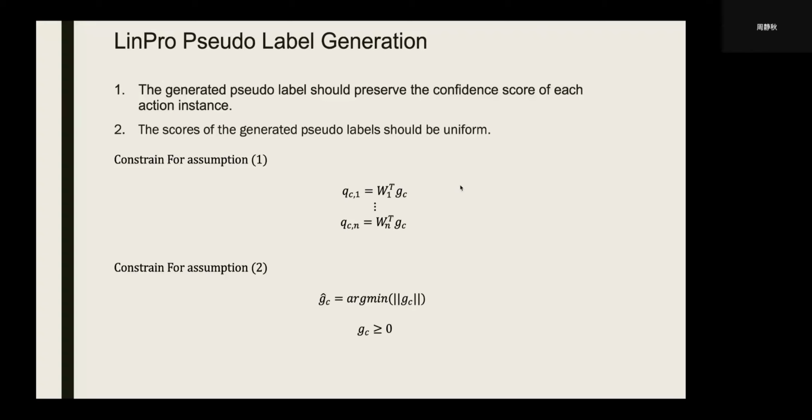Next is the improved pseudo label generation module. For the improved pseudo label generation, we have two assumptions. The first one is that the generated pseudo label should preserve the confidence score of each action instance. And the second one is that the score of the generated pseudo label should be as uniform as possible. This leads to two constraints, and by solving those two constraints, we can get our improved pseudo label.